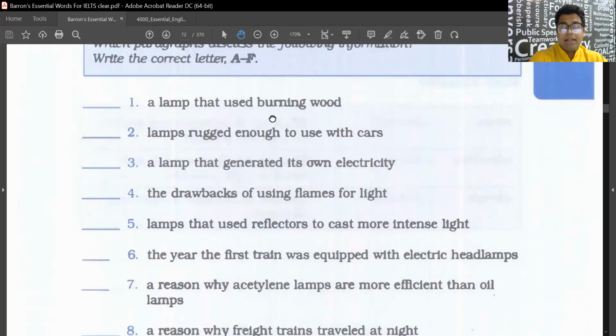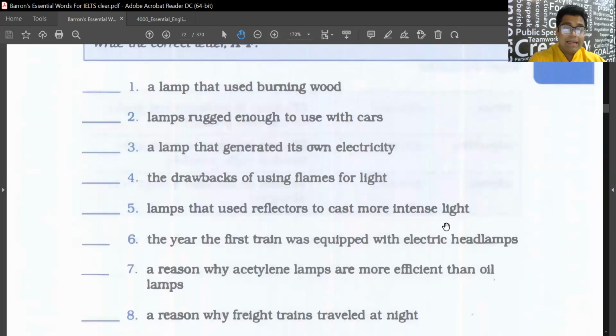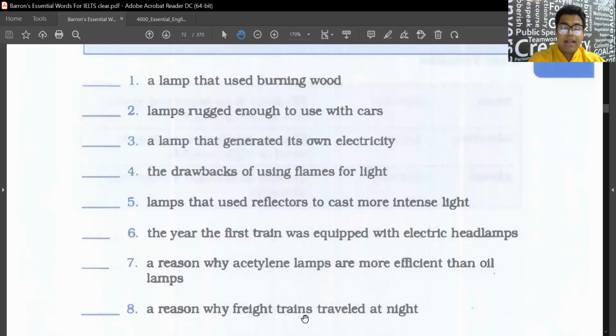The lamp that used burning wood, lamps rugged enough, strong enough to be used with cars, a lamp that generated its own electricity, the drawbacks of using flames for light, lamps that used reflectors to cast more intense light, the year the first train was equipped with electric headlamps, a reason why acetylene lamps are more effective than oil lamps, and a reason why freight trains traveled at night. What did you just read?